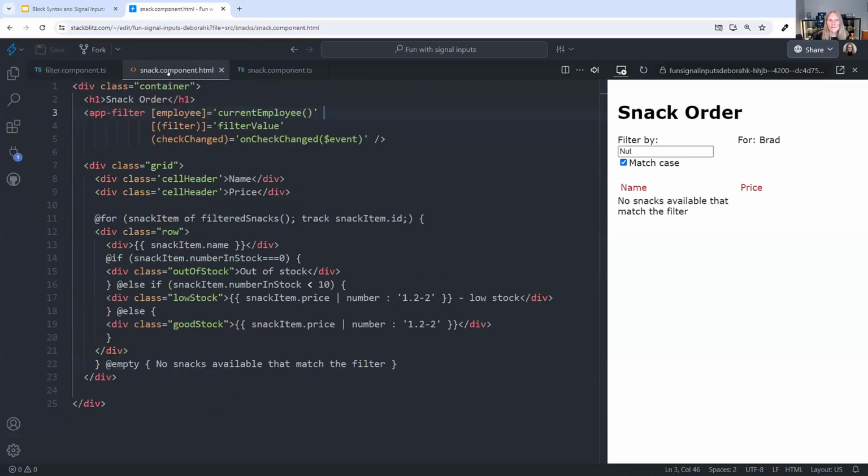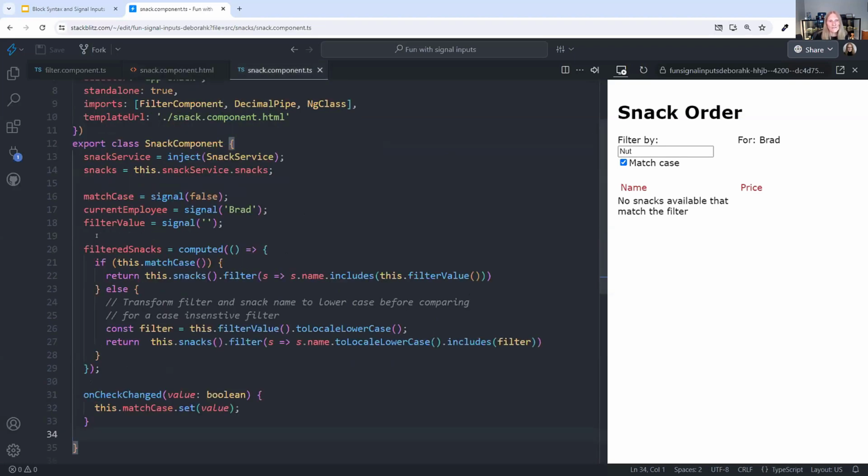Then for the parent, here I am binding to the employee, which is reading the signal out and passing the value from the signal. For the filter value, which is my model, I'm passing the signal directly. And here I'm using event binding for checking the flag.